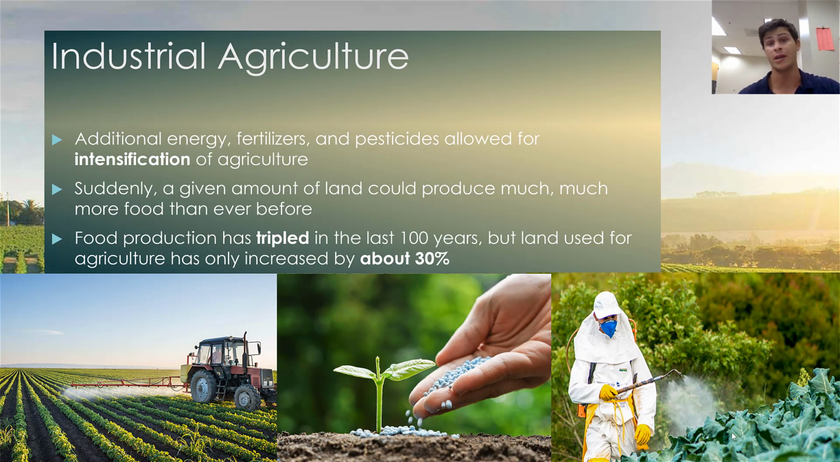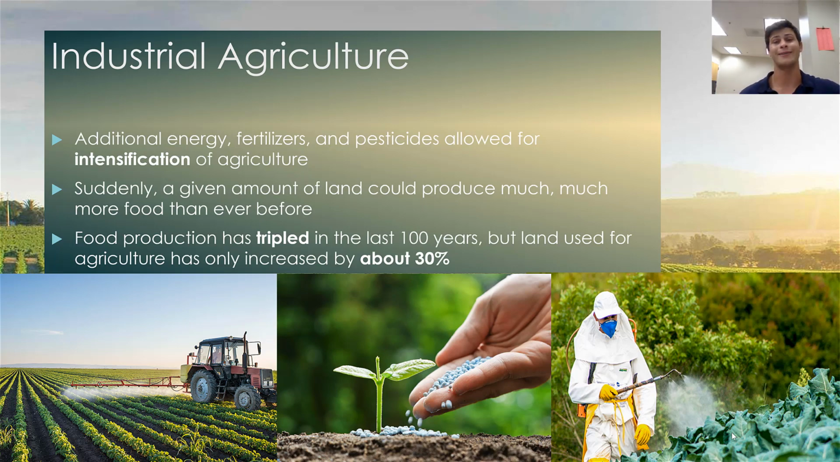Those inputs again are going to be additional energy in the form of fossil fuels and additional energy in the form of mechanization such as tractors. In addition, we could also input chemicals such as fertilizers and pesticides, all of which dramatically increase the yields a given parcel or area of land could actually produce.